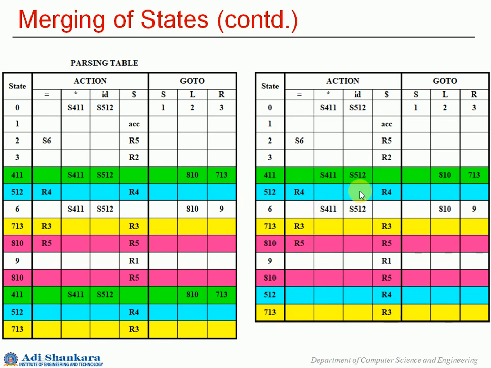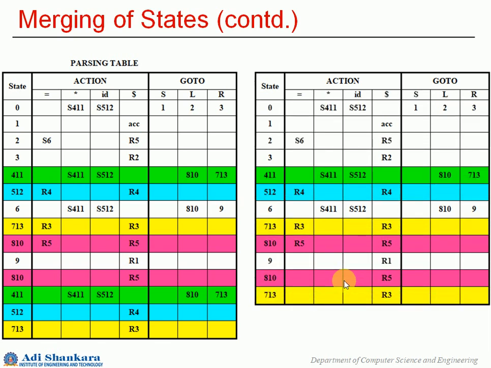So you should see here carefully. So dollar, you have R4 here and here also R4. So that is an obvious merge that we have for those two. So we don't have any more cells populated for this particular state, so you can directly merge. What you can just do is just remove this row. Okay, that's the second row of 512, it can be just removed. Okay, so that is removed.